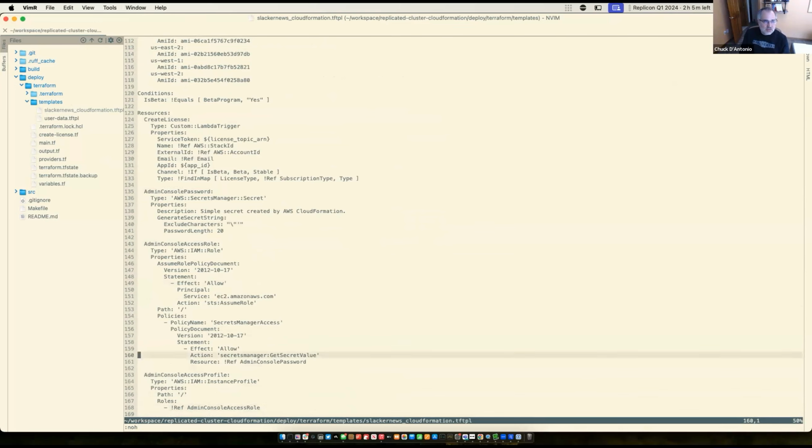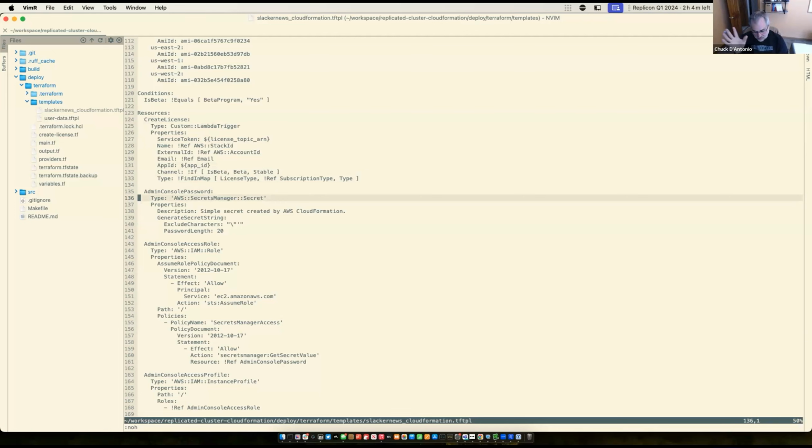And then we start creating those resources. So we have the license, which is triggering a Lambda based on a topic. That's going to essentially create the Replicated customer and the license behind it. We create the admin console password. One of the things that I iterated on was that initially, I just had this as one default.